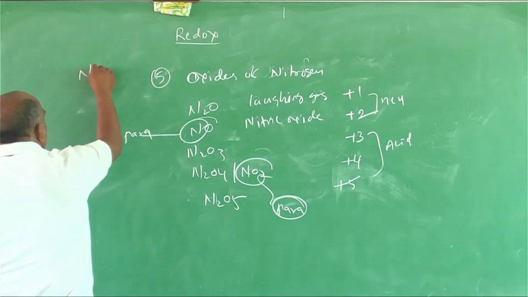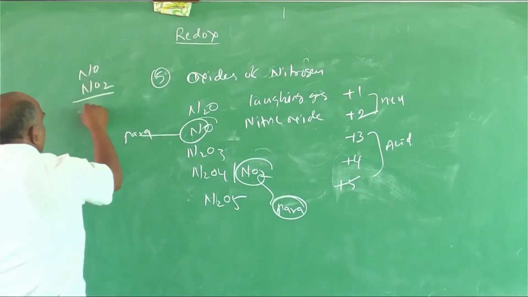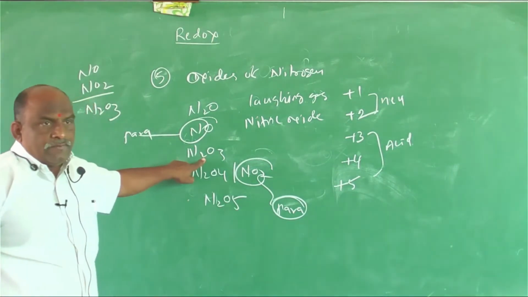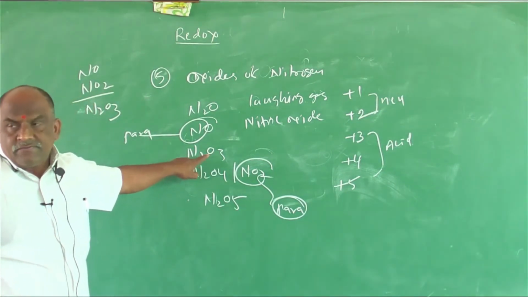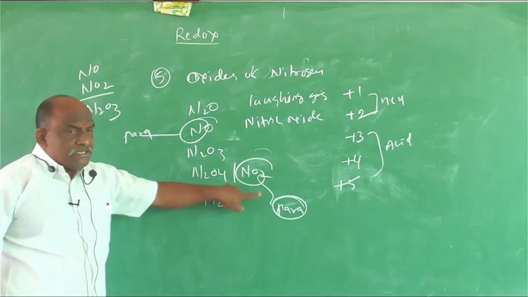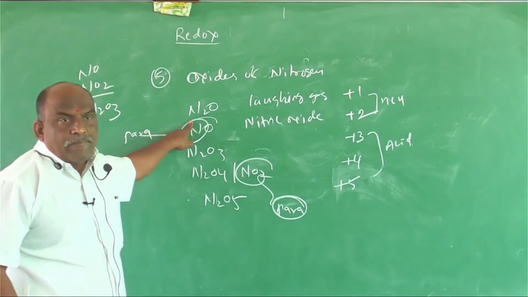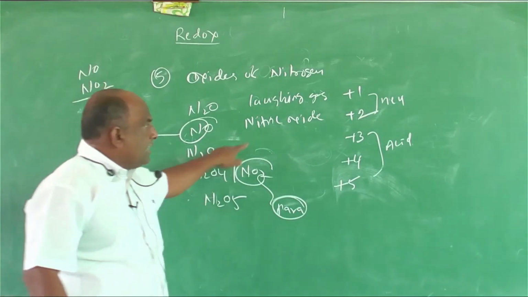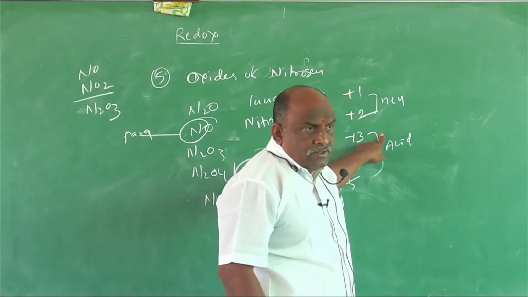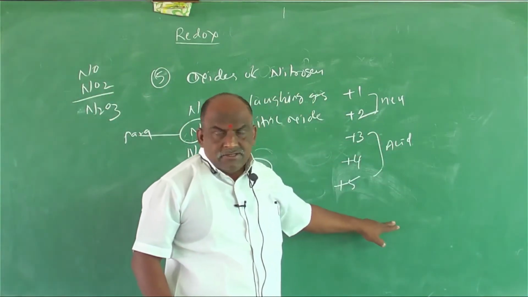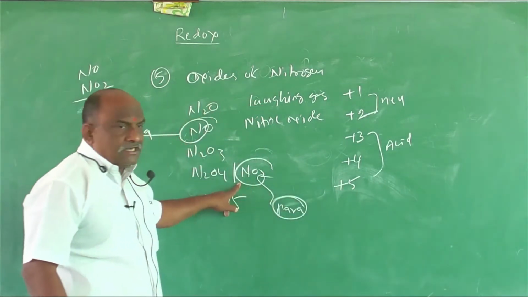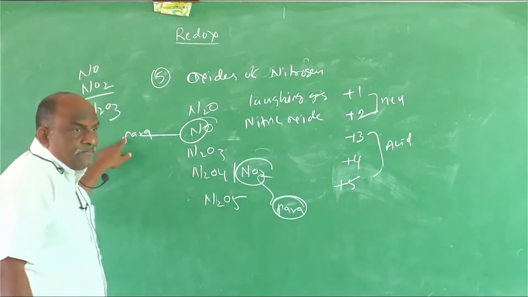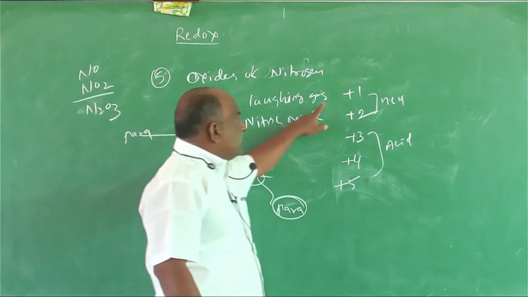NO plus NO2, what will you get? N2O3. This is the preparation for N2O3. Understand? NO plus NO2. NO and NO2 are both paramagnetic. Remaining all are diamagnetic. The starting two oxides are neutral oxides, the remaining oxides are acidic oxides. +5 is a strong acidic oxide. And the addition of NO plus NO2 gives N2O3.